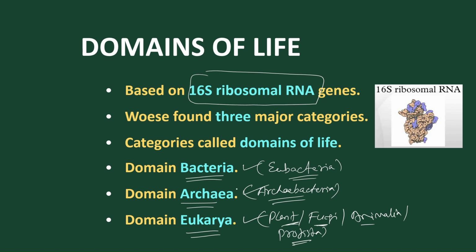But actually this six kingdom classification is not considered a true kingdom classification. Why?